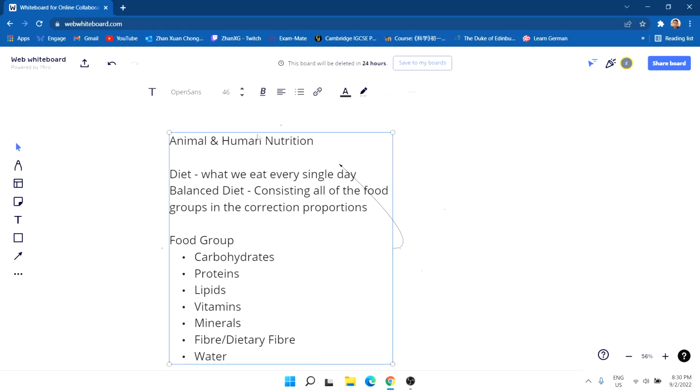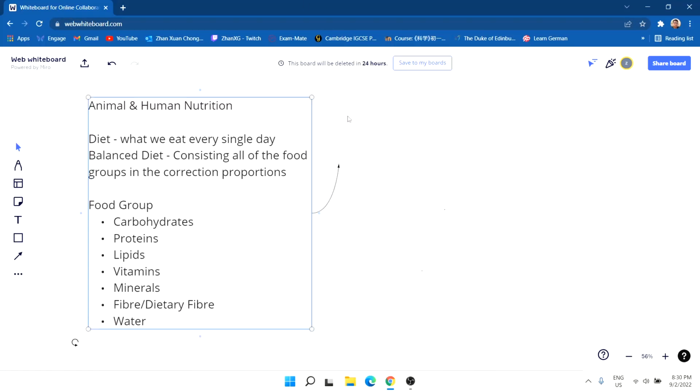So these are the main food groups which are important to the human body, and which make us do what we do in everyday lives.